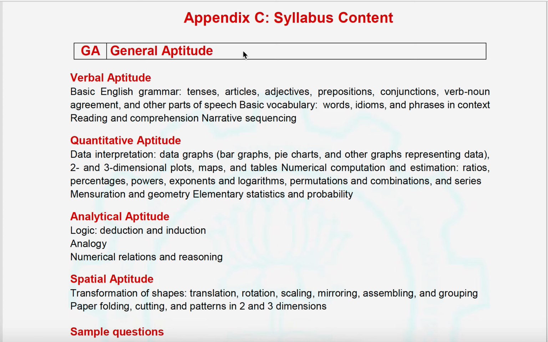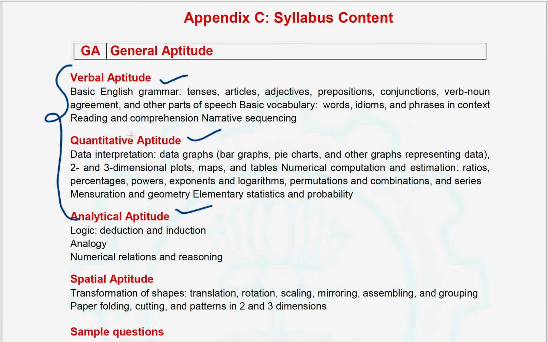Okay, now we will discuss the syllabus of 2021 GATE. General aptitude, which is common for all streams. First verbal aptitude, and the next one is quantitative aptitude, and analytical aptitude. These three topics are similar compared to the 2020 exam pattern, right?